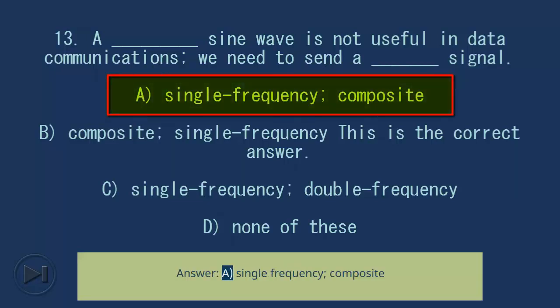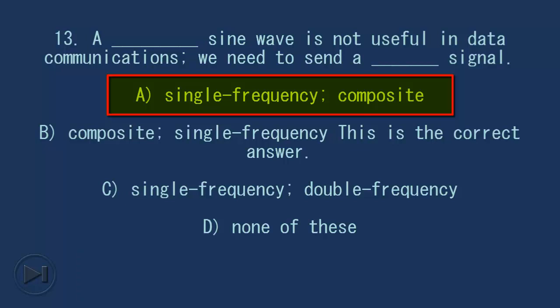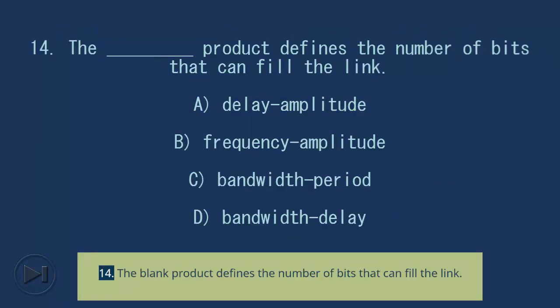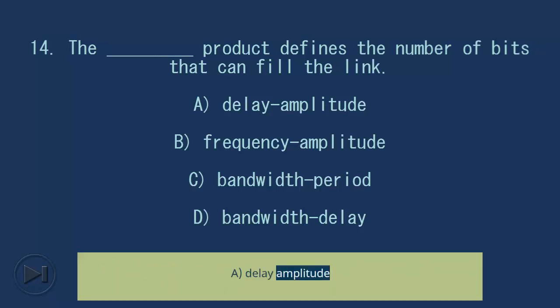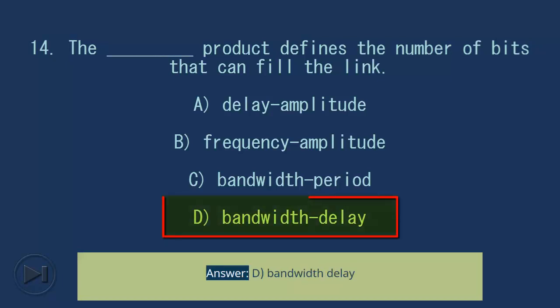Answer, A. Single frequency, composite. 14. The blank product defines the number of bits that can fill the link. A. Delay amplitude. B. Frequency amplitude. C. Bandwidth period. D. Bandwidth delay. Answer, D. Bandwidth delay.